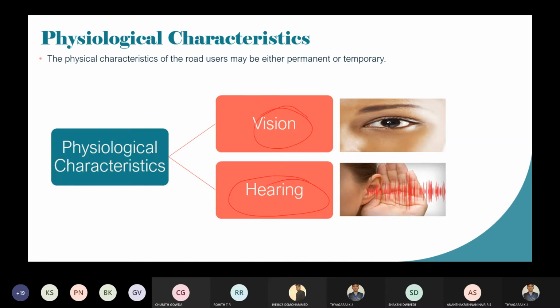Vision is required by every road user, whether a driver or a pedestrian, but hearing is mandatory for the pedestrian. Whenever pedestrians are crossing the road, they should be able to hear the sound of a nearby vehicle, such that they can sense the vehicle is very near and walk away from it. So this is about hearing.